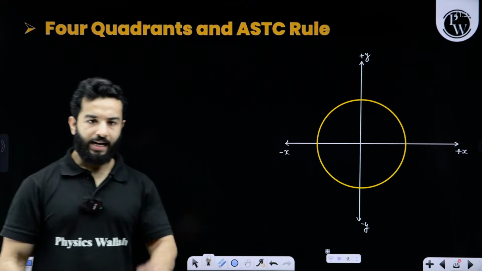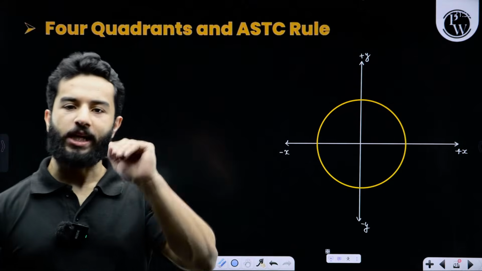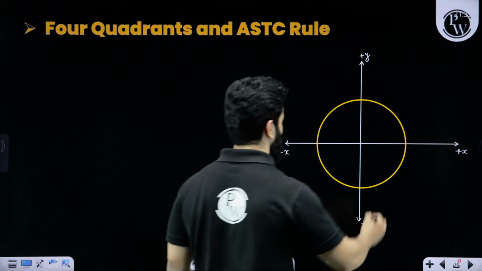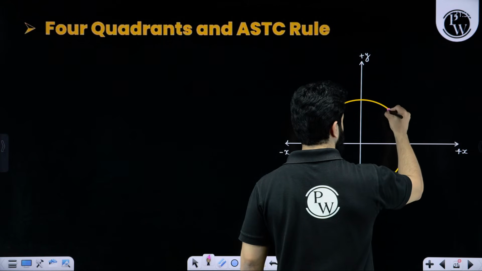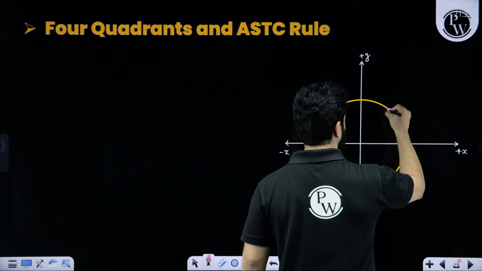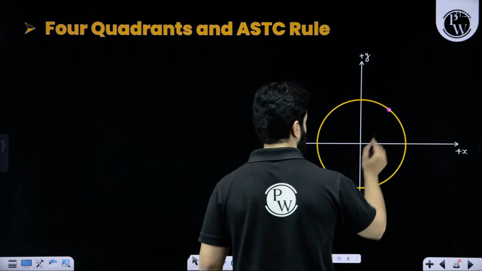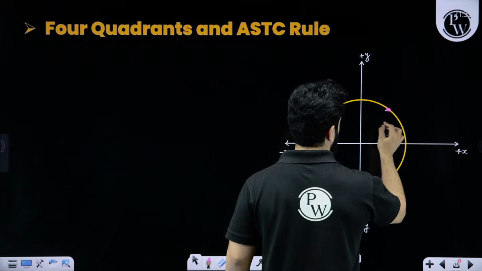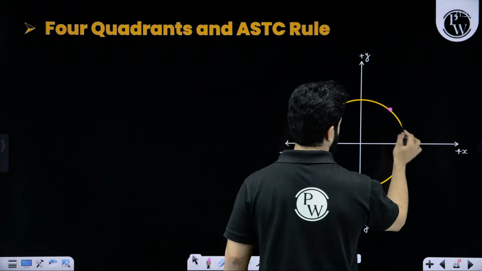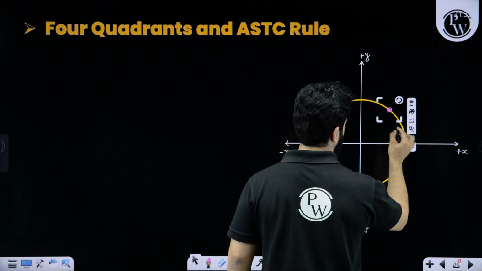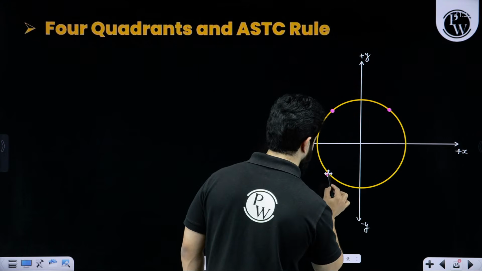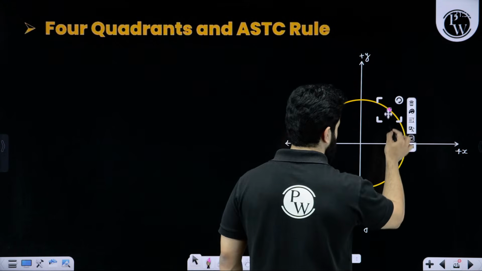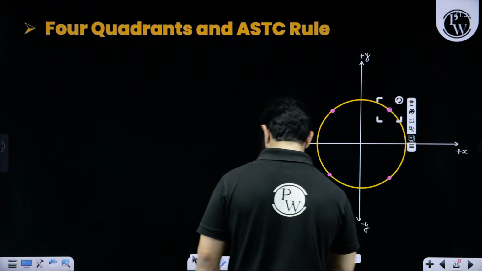Clear? And let's suppose we have got 4 points. One point is somewhere over here. Another point is at this point, and another point is at this point. Clear?